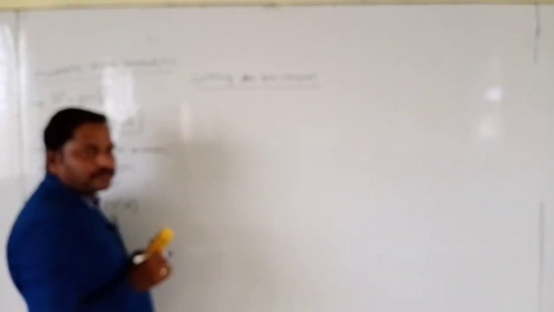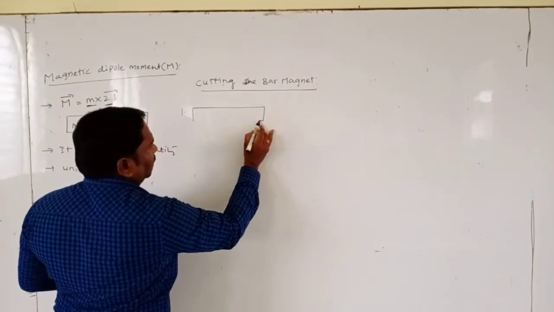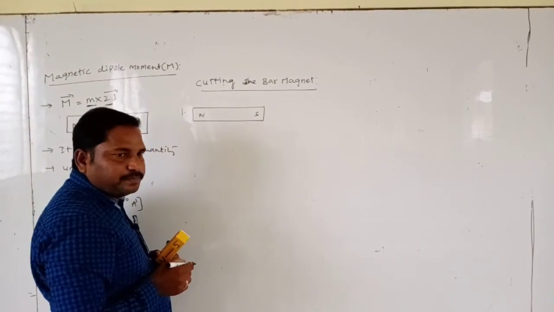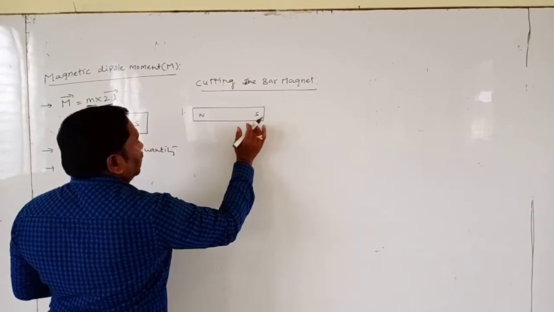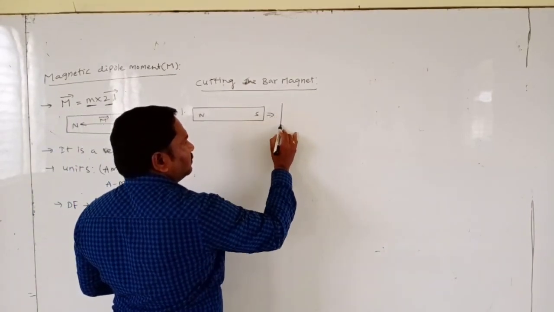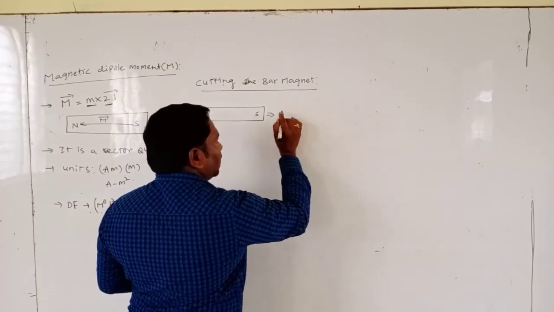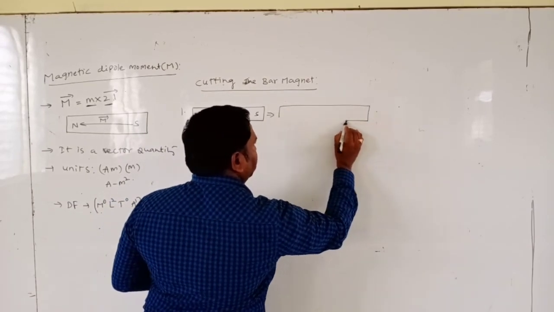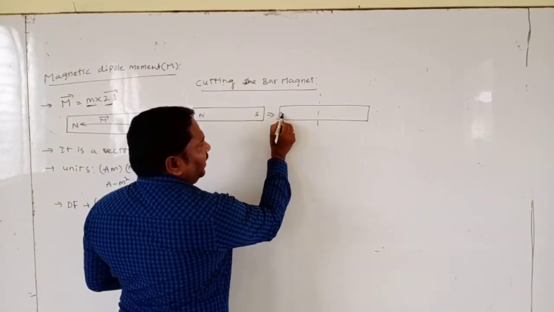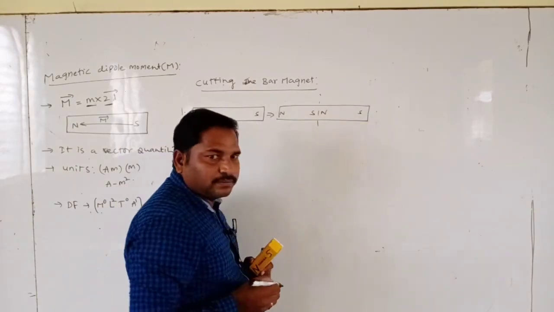First one, let's say this is the bar magnet, its north pole and south pole. So now it is divided into two parts. Now when it is cut into two parts, again two poles form, north and south.